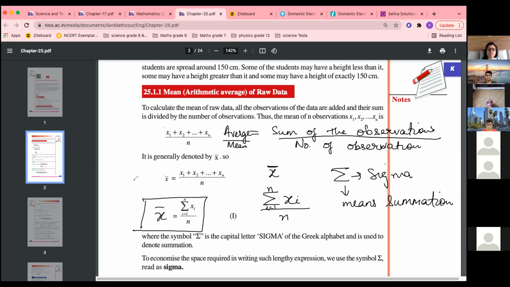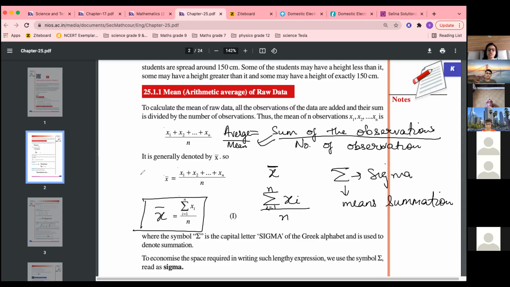Sigma xi means x1 plus x2 plus x3 plus x4 till xn, the sum of all xi's, where i is from 1 to n, divided by n. These are various representations of writing the formula.